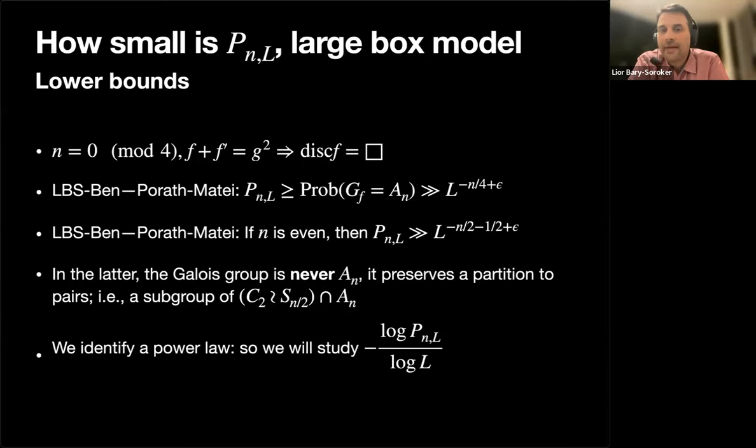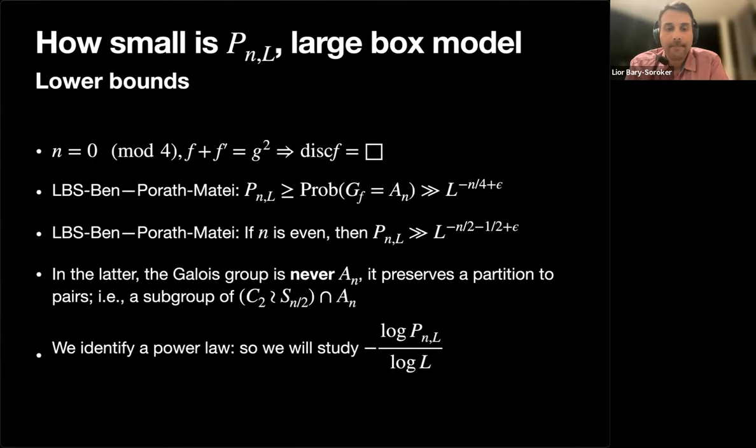So we kind of expect that this kind of probabilities will behave like some power of the size of the box, maybe times some constant, maybe times some powers of log or something like this. But at least at the beginning, because we don't understand anything, we want to just understand what is the power that appears there. So this is this quantity.